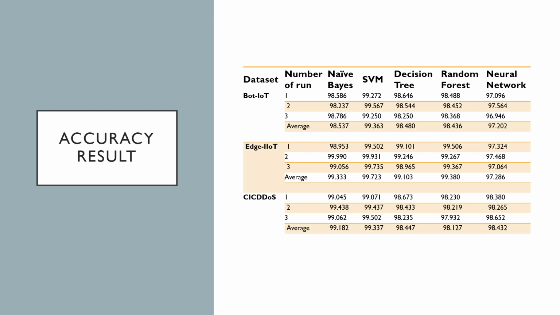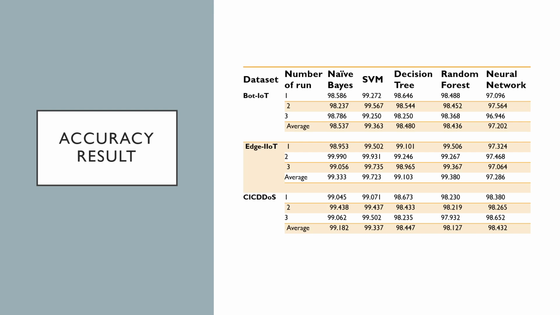And then this is the accuracy result that we get from all the machine learning algorithms and all the datasets. So we can see here that we ran all the datasets and machine learning algorithms three times for each machine learning algorithm and each dataset. The reason is to make the result more accurate, and to get the average.